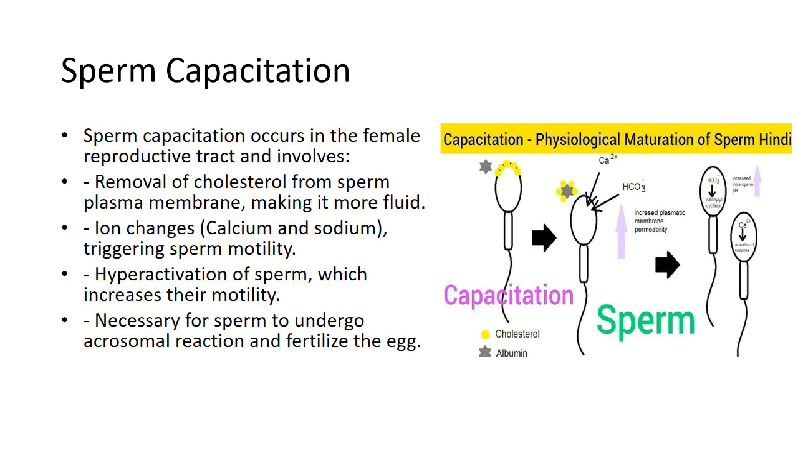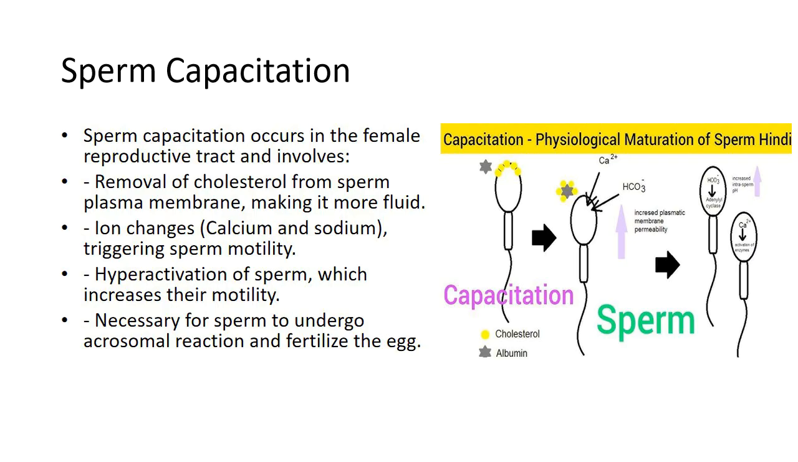Hyperactivation. As a result of capacitation, sperm undergo hyperactivation, a significant increase in motility. This allows the sperm to swim more vigorously and navigate through the female reproductive tract toward the egg. Increased membrane fluidity. The changes to the sperm membrane allow for easier fusion with the egg during fertilization.